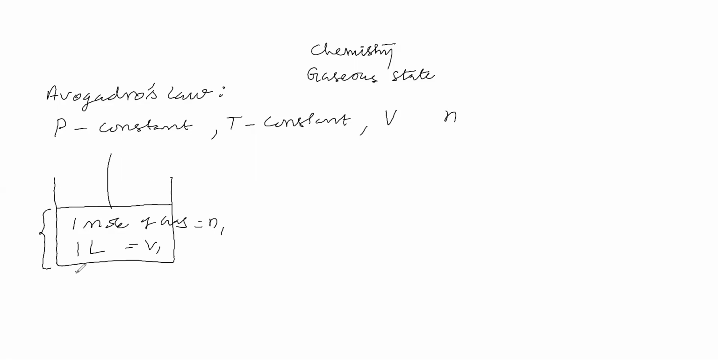Now the pressure of the gas is equal to atmospheric pressure, because atmospheric air exerts pressure like this, and the gas exerts pressure like this. The piston is weightless and frictionless, so we can say the pressure of gas is equal to the pressure of atmospheric air. The temperature of gas is equal to room temperature, let us consider.